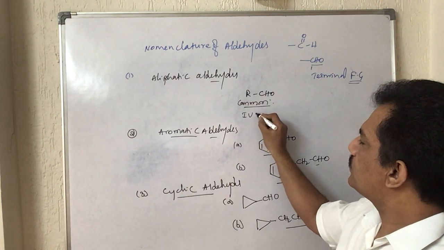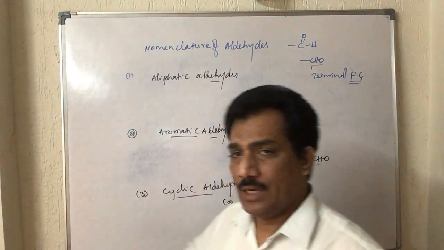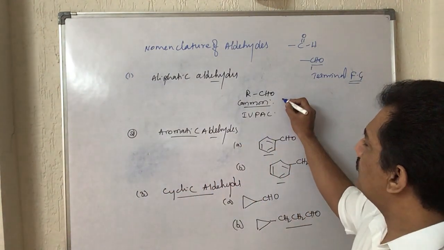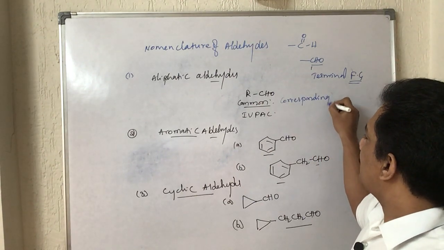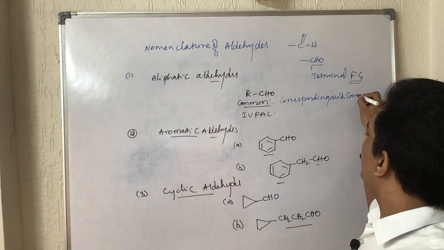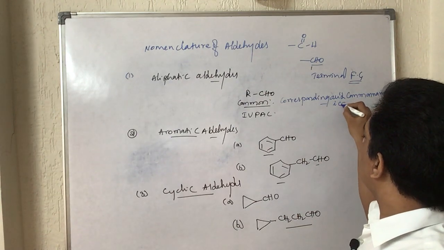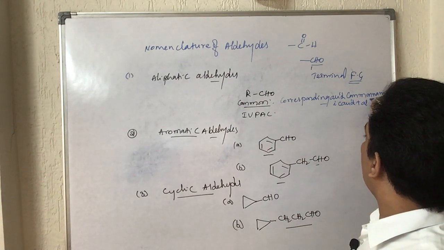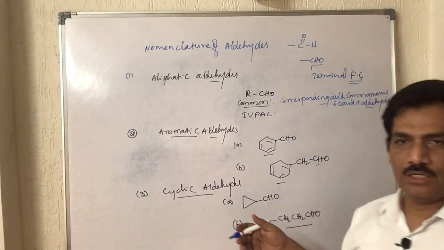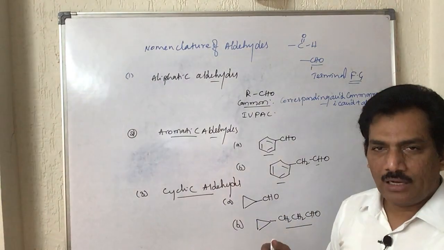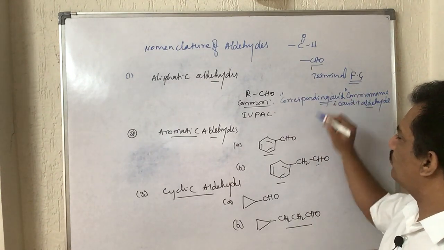We can get the common name of an aldehyde simply as the corresponding acid common name minus ic acid plus aldehyde. With this general formulation, we understand that to write the names of the aldehydes in the common system, first of all we should know the corresponding acid common names.